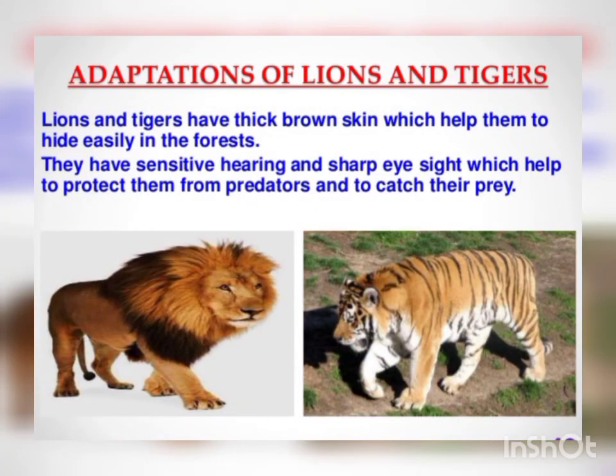Adaptation of lions and tigers. Lions and tigers have a thick brown skin which helps them to hide easily in the forest. They have sensitive hearing and sharp eyesight which help to protect them from predators and to catch their prey. These are some important features of the lions and the tigers.